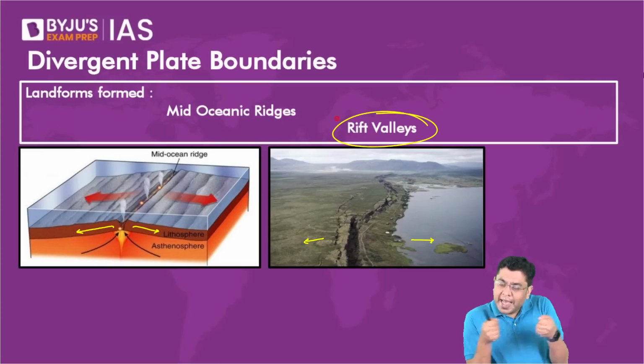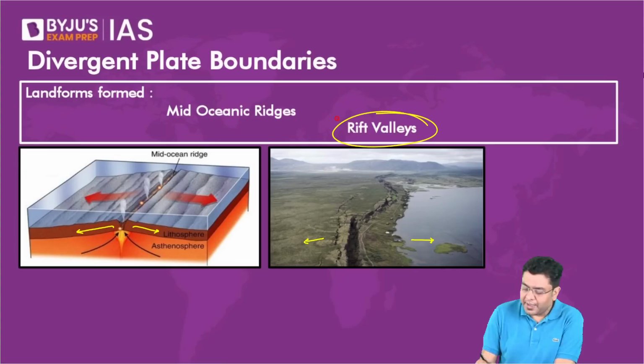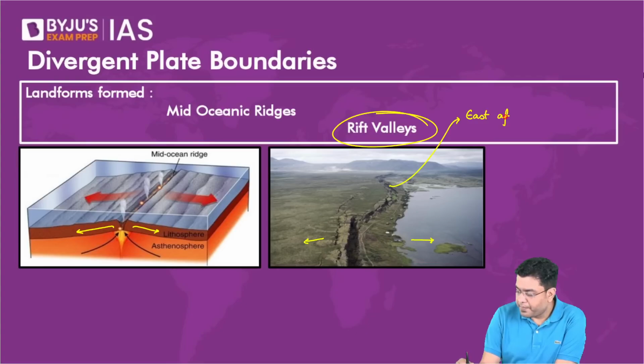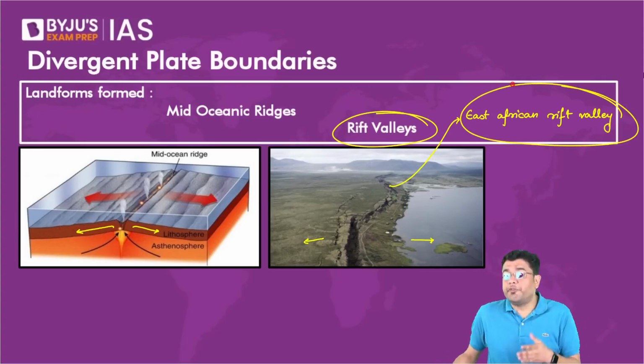So a narrow valley-like feature created due to the tensional force, that is a rift valley. This is the image of the East African Rift Valley, where the continent of Africa is getting divided into two different portions as we speak.